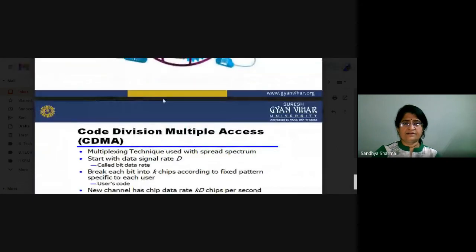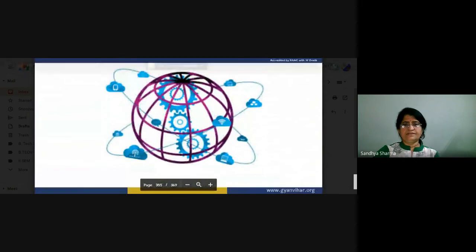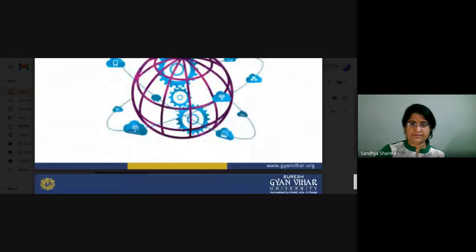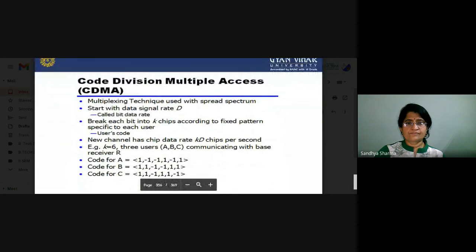Yeah, this is the final diagram. By using CDMA technology, you can approach different parts of the world, and no signals will interfere with each other, because every signal is allotted a different CDMA code. So the code is also generated.